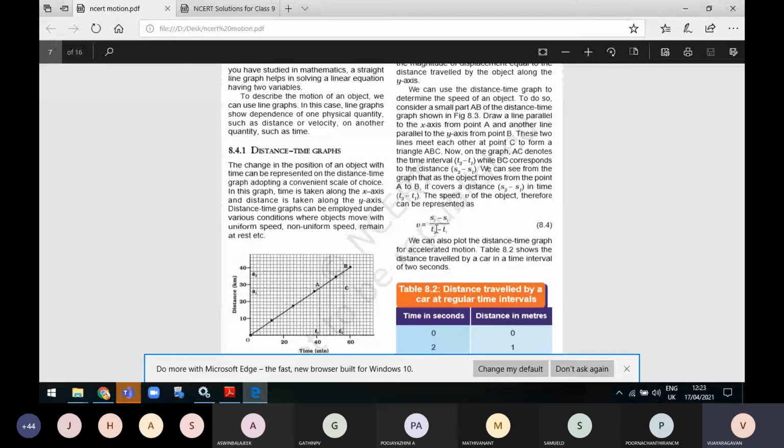So we can also plot the distance-time graph for accelerated motion. Table 8 point shows the distance traveled by a car in a time interval of 2 seconds. This is the first one, the distance traveled by the car in uniform motion. We can calculate the speed of an object using this graph. Did you see how to find speed using the graph?